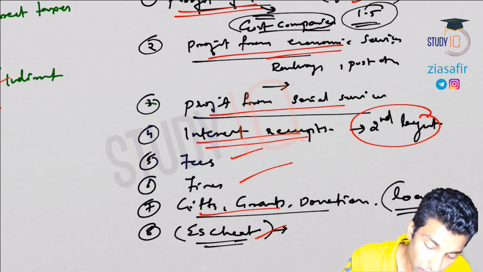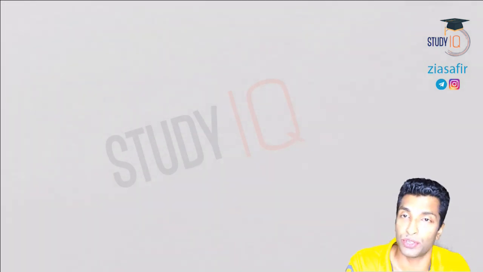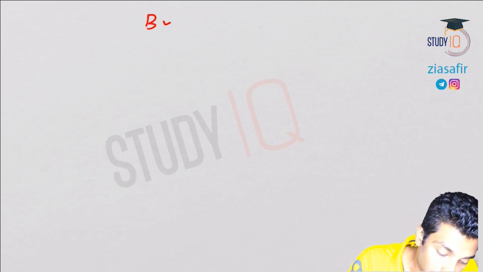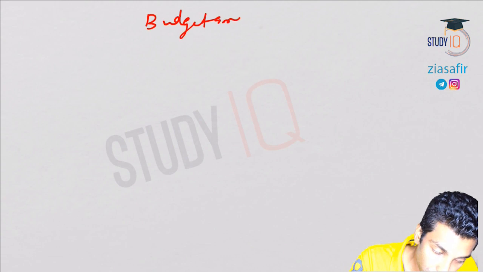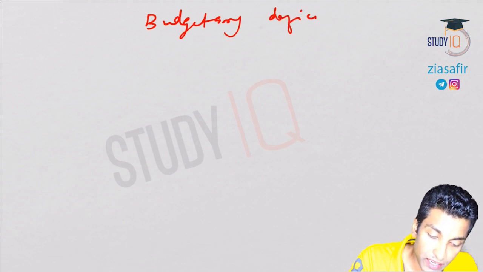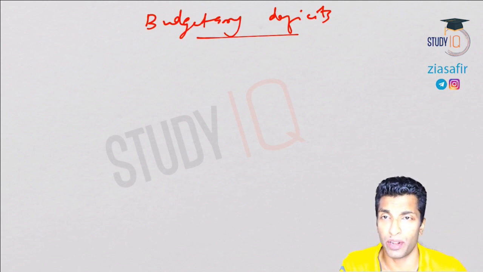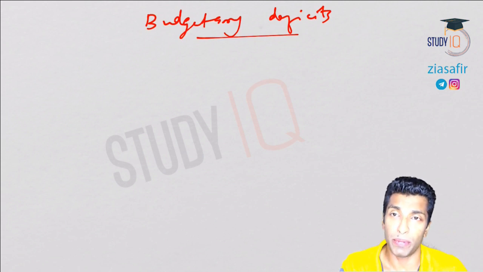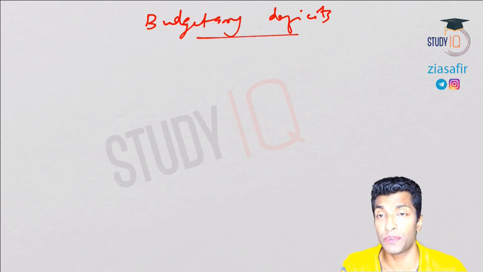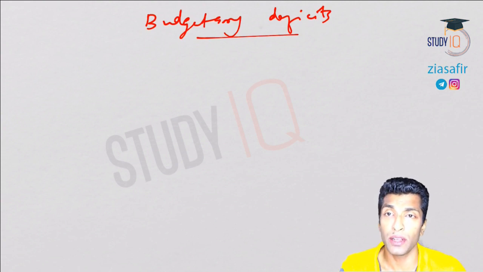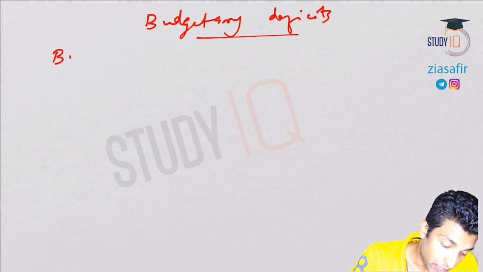Okay, so this is what we have discussed in the previous session, the structure of budget and what we mean by budget. So today we will start with budgetary deficits. Budget deficit is not a concept used anymore, but I'll anyway talk about what it is. Fiscal deficit is more important. After that we'll talk about fiscal deficit, then we'll see primary deficit, effective revenue deficit, and all those things. And we will make a comparison also. So let's start with the budget deficit.